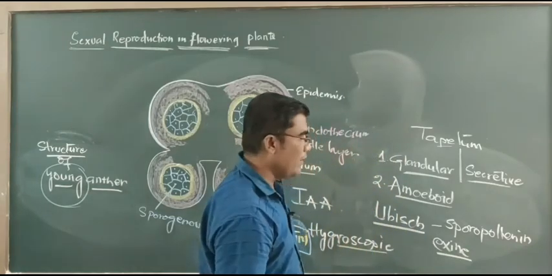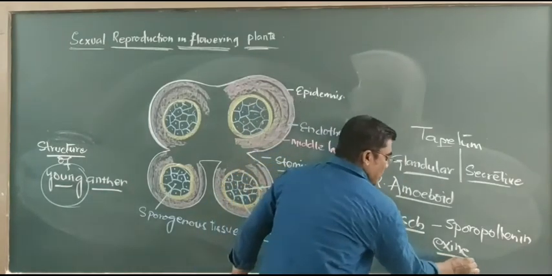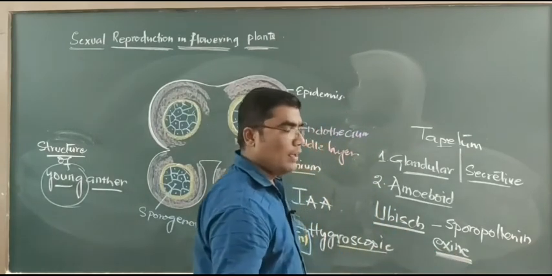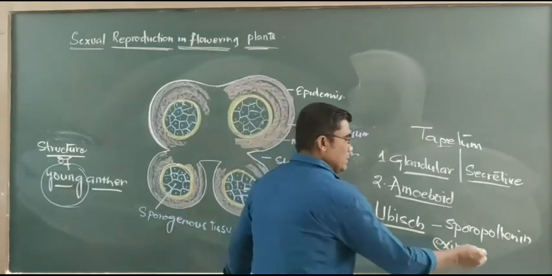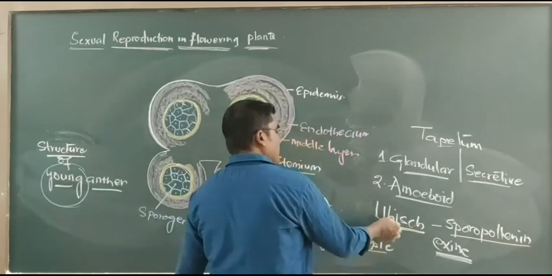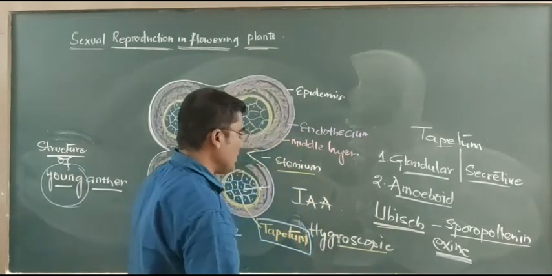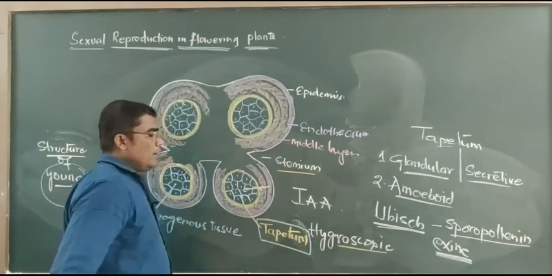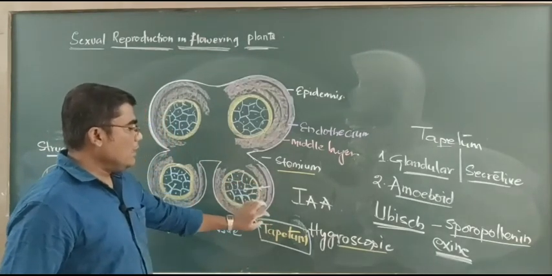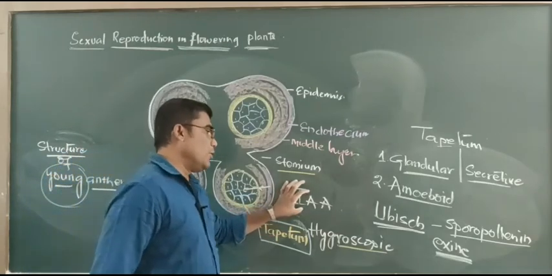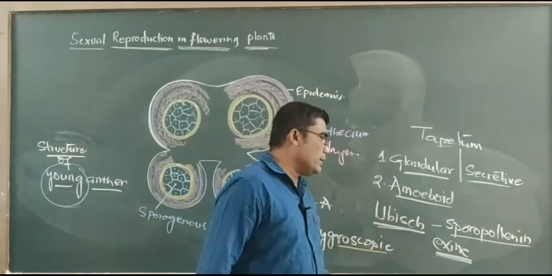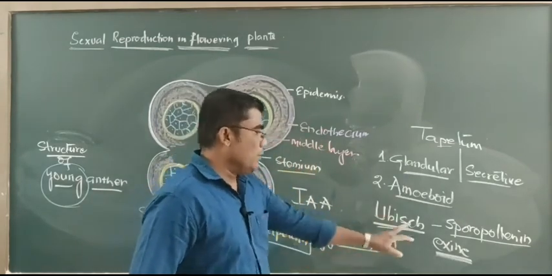That outer layer of the pollen grain is called exine. This exine is thick, strong and hard, and that nature is provided by the sporopollenin. Sporopollenin is contributed by the Ubisch bodies, and these Ubisch bodies are secreted by the tapetum. Like that, the tapetum supplies nutrient material, helps in the secretion of the indoleacetic acid hormone, and also helps in the production of Ubisch bodies, which contribute the sporopollenin to the exine.